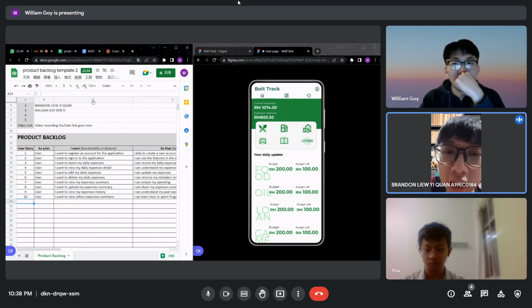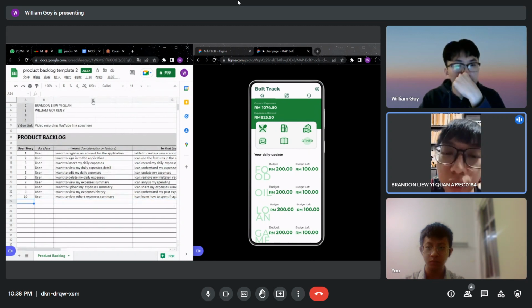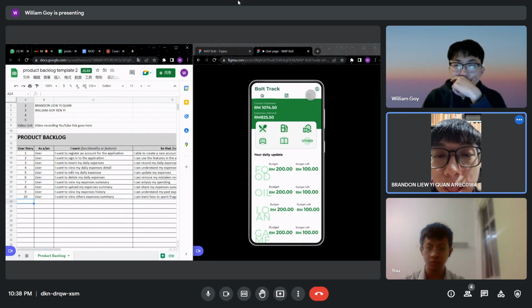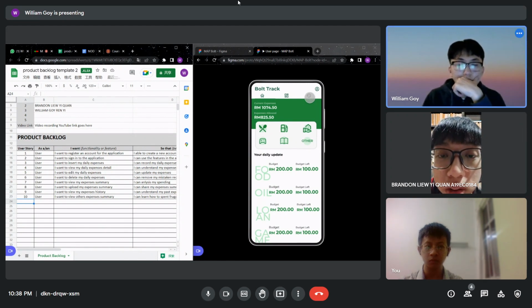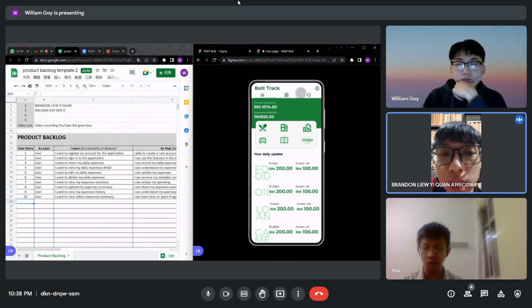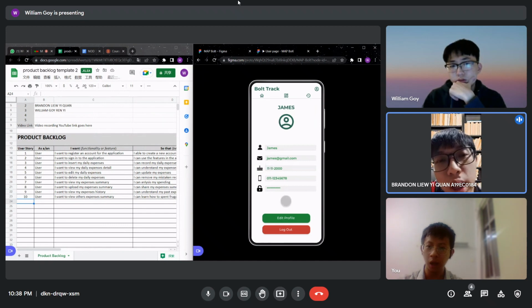So that I can learn how to spend frugally. I think that's okay. I think it's suitable for this situation. What do you guys think? Is it okay? Or do you have any other words? No, I think it's okay. Okay. So that's it for "I want to view others' expenses." Next I think we can move on to the admin.